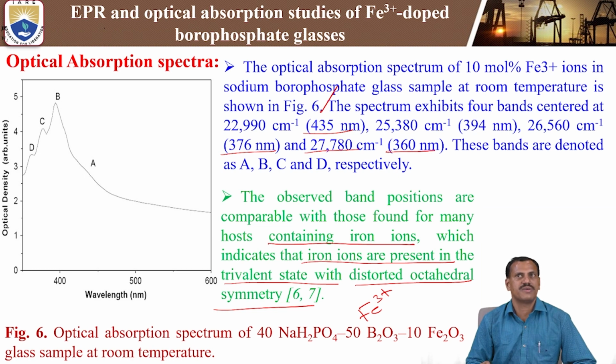So from the optical absorption spectra, you can get this information using the optical absorption spectrometer. You have to calculate the optical absorption spectra. In that, iron 3 plus doped borophosphate glasses exhibit four important absorption bands. That is mainly due to the iron 3 plus ions present with distorted octahedral symmetry.